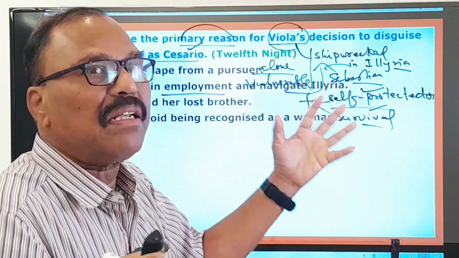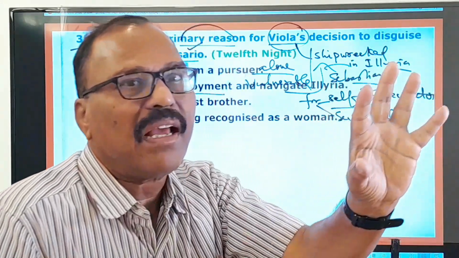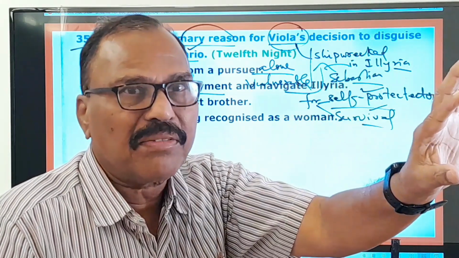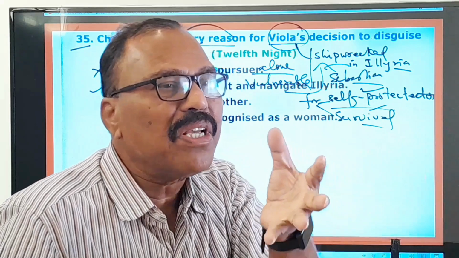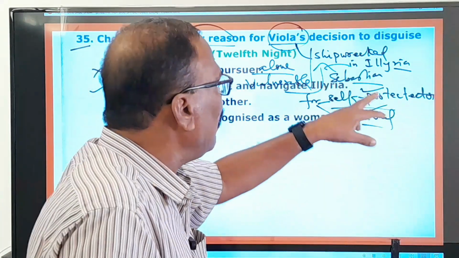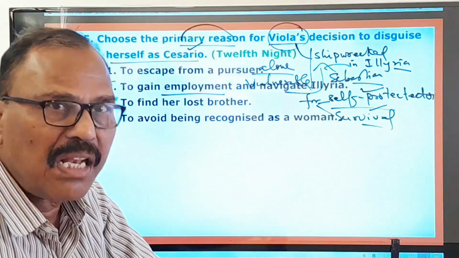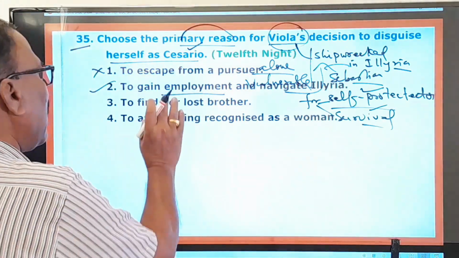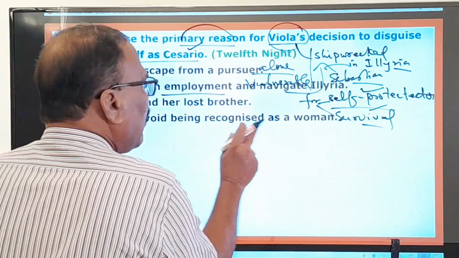Because as a girl, she cannot navigate that Illyria. She cannot move in that Illyria, because it is a male-dominated society. So being a girl, she could not navigate. Navigate means she could not move about in this Illyria. And therefore, she has disguised herself as a man called Cesario. Right. So the second one is the right one. To find her lost brother? No. To avoid being recognized as a woman?